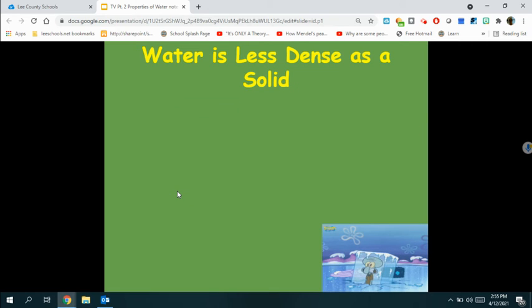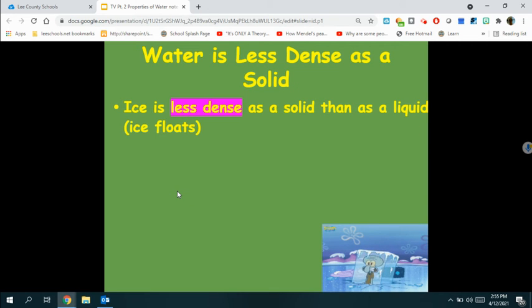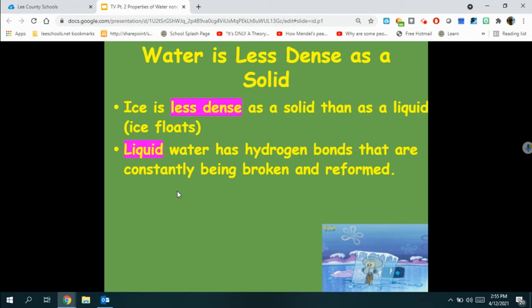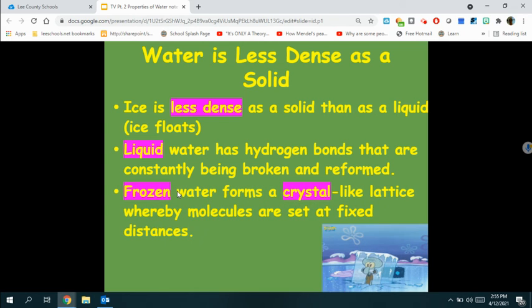Water is less dense as a solid. Ice is less dense as a solid than as a liquid. Ice floats. Liquid water has hydrogen bonds that are constantly being broken and reformed. Frozen water forms a crystal-like lattice whereby molecules are set at fixed distances.